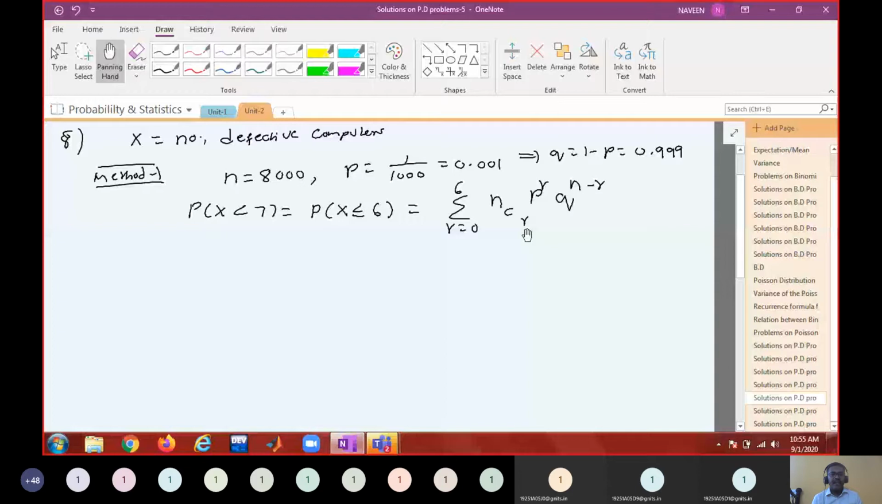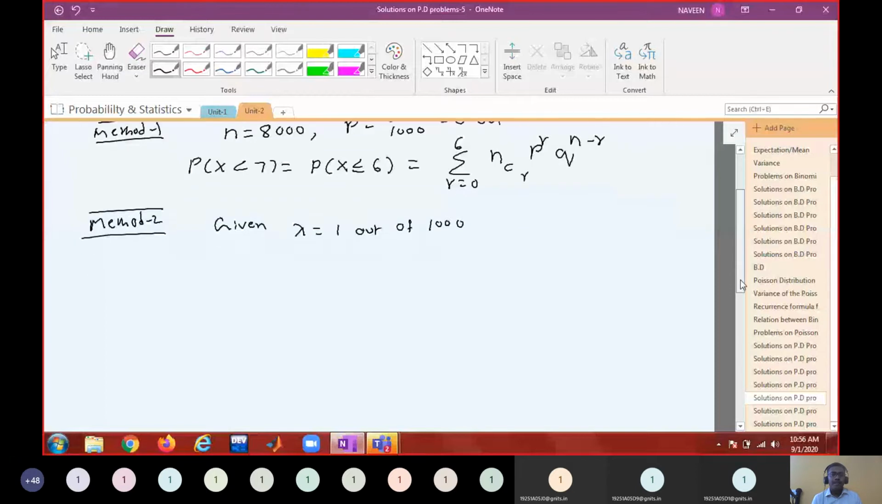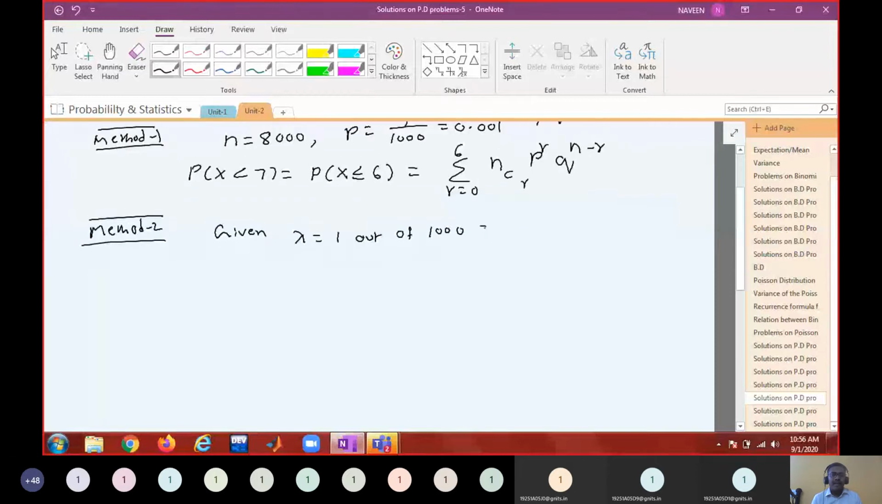What is method 2? In method 1 you have to find 7 binomial probabilities and take the sum. Method 2 is using Poisson approximation. So given lambda equal to 1 out of 1,000, which is the average number of defective computers.